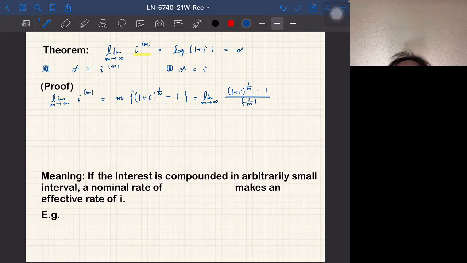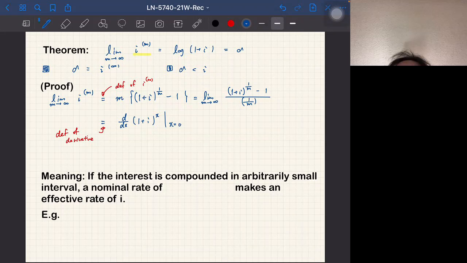And here we use the definition of derivative. This is the definition of i superscript m, and this is the definition of derivative. Then this becomes the derivative of (1 plus i) to the power x at x equal to 0.